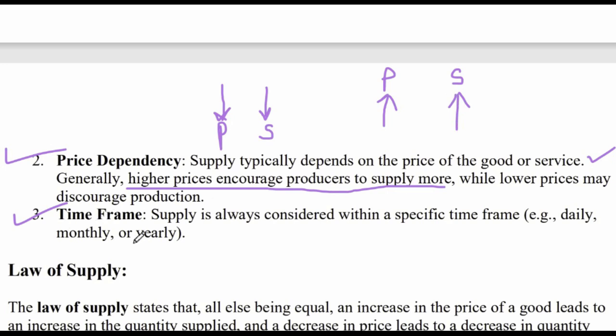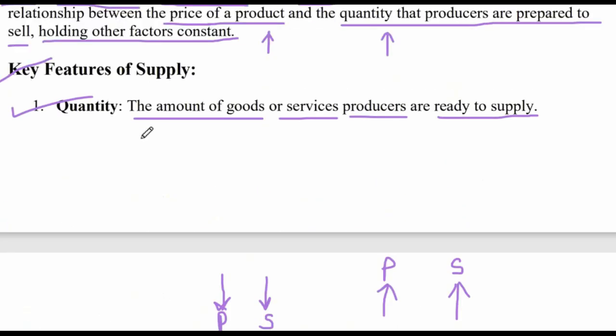Okay, time frame. Supply is always considered within a specific time frame: daily supply, monthly supply, or yearly supply. So these are the key features of supply.